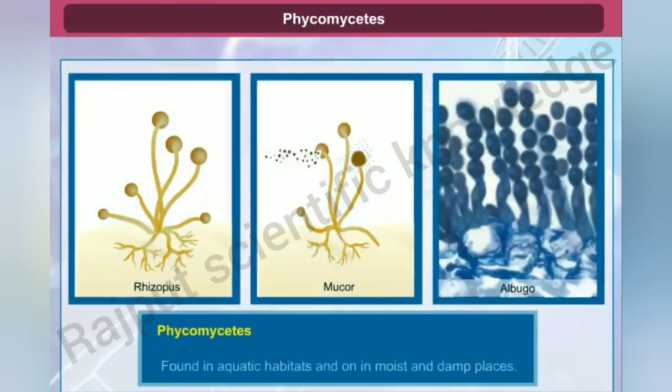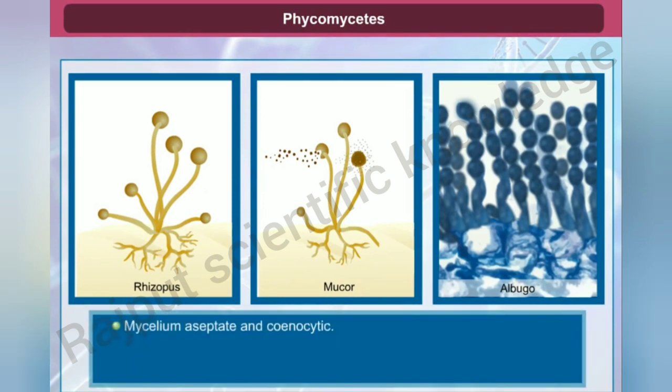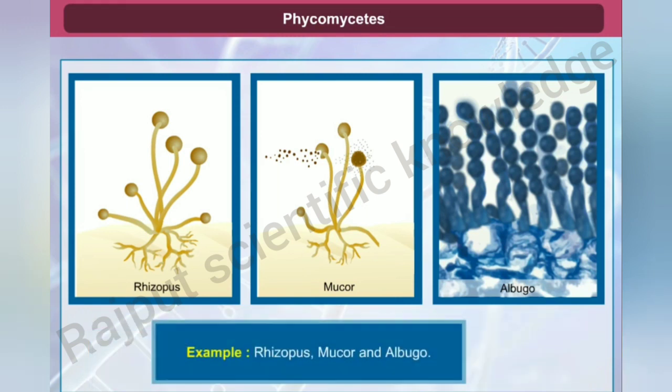Phycomycetes are found in aquatic habitats. They are also found on decaying wood in moist and damp places. They have an aseptate and coenocytic mycelium. Asexual reproduction takes place by motile zoospores or by non-motile aplanospores, which are produced endogenously in sporangium. Two gametes fuse to form zygospore. Examples are Rhizopus, Mucor, and Albugo.